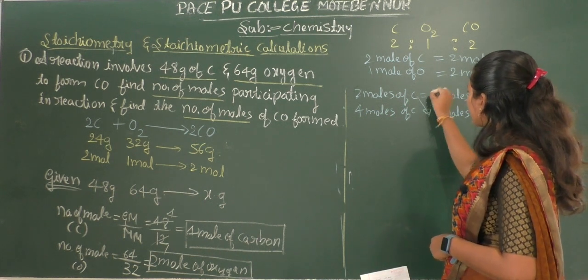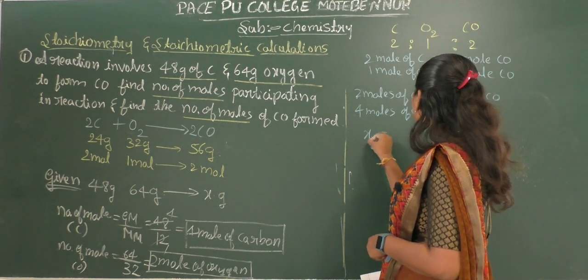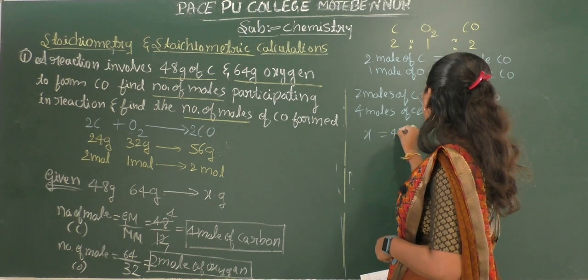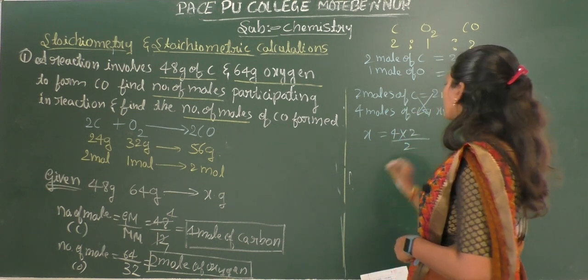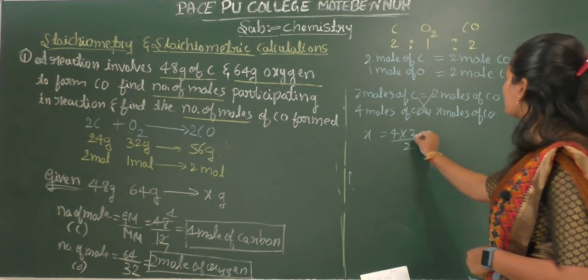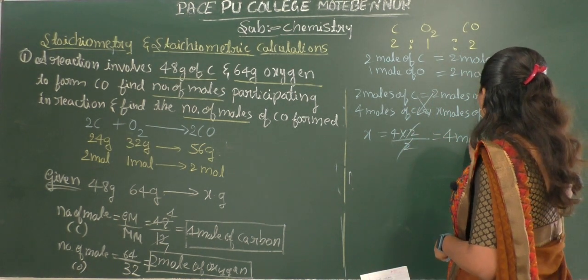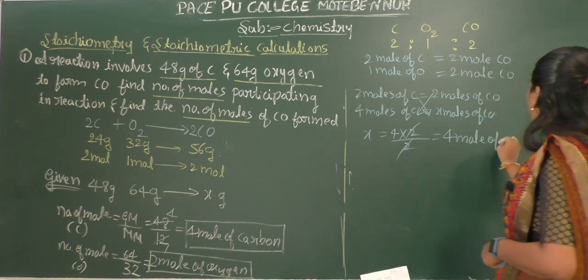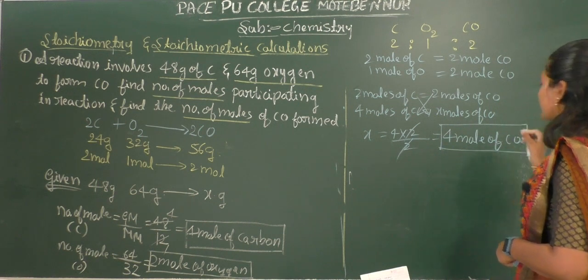Cross multiply, so x moles is equal to 4 into 2 divided by 2. The 2 gets cancelled, so 4 moles of carbon monoxide will form in the given reaction.